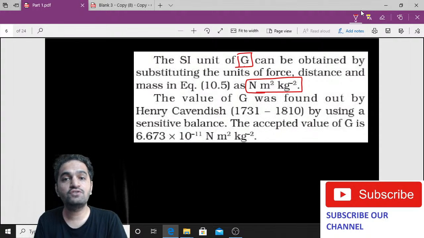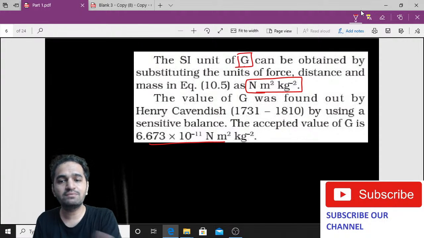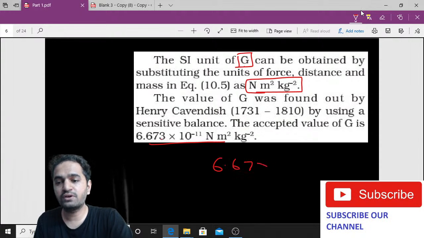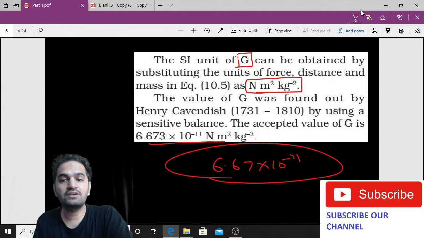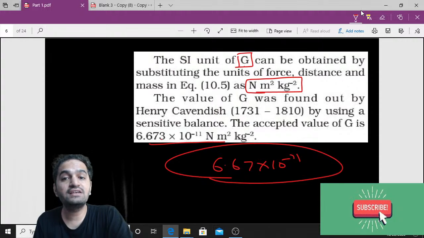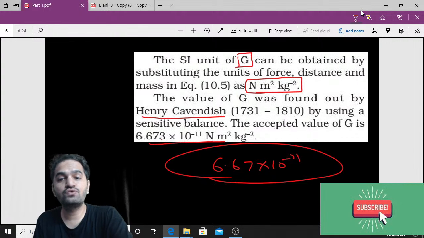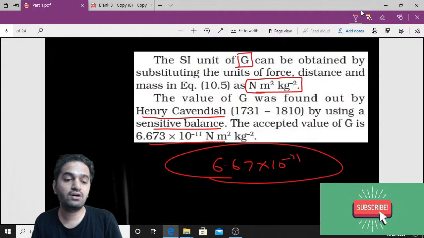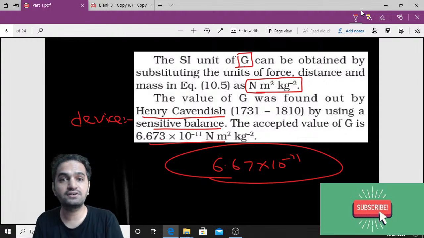Okay, and the value of G was found out. The value of G is 6.673 into 10 to the power minus 11. The complete value is like this, but you can delete that third digit and simply use 6.67 into 10 to the power minus 11. Now this value was calculated by somebody, and the name of that scientist is Henry Cavendish, who used a sensitive balance. We don't have any extra syllabus on what a sensitive balance is, but you can just say he used a device called a sensitive balance, and through that he calculated it.